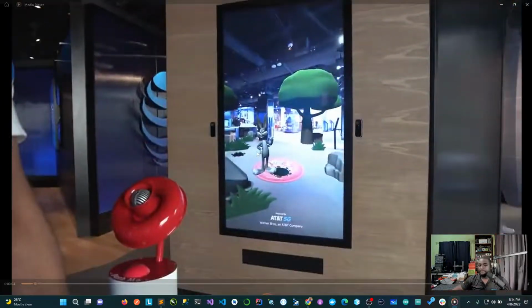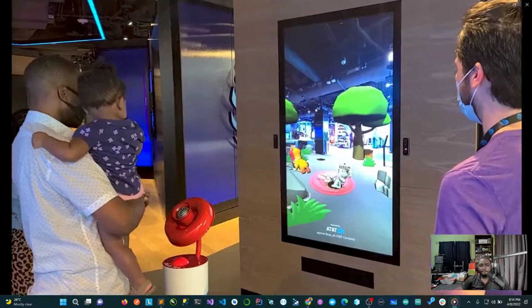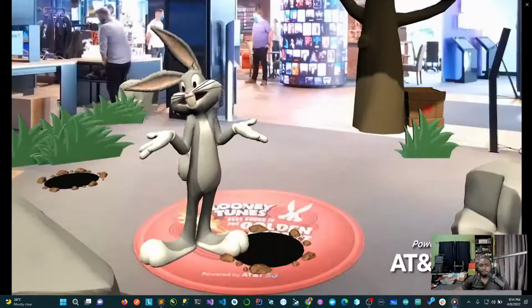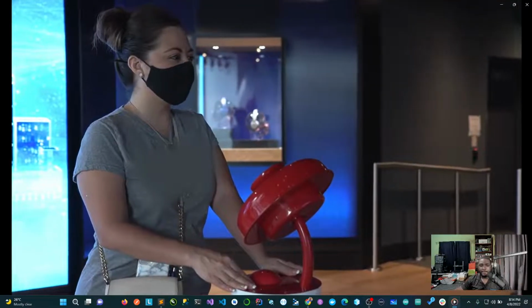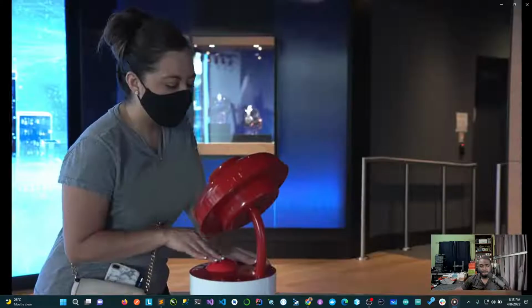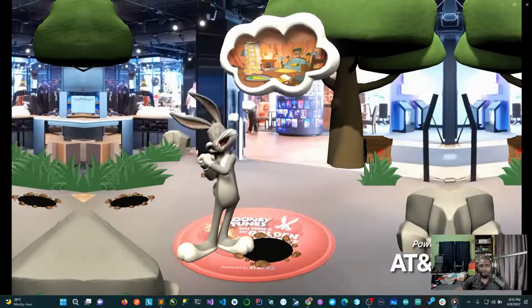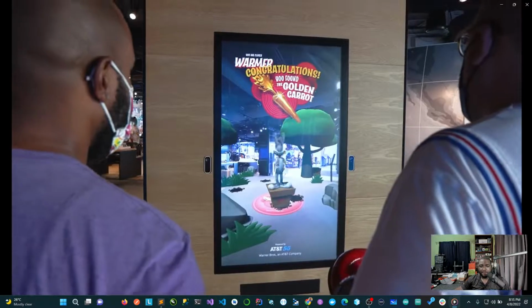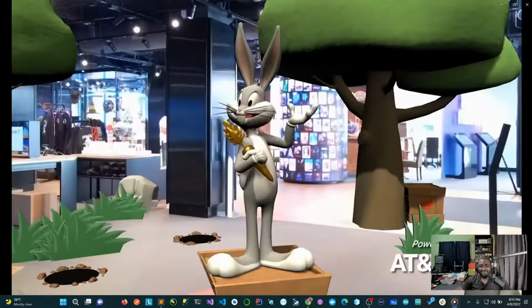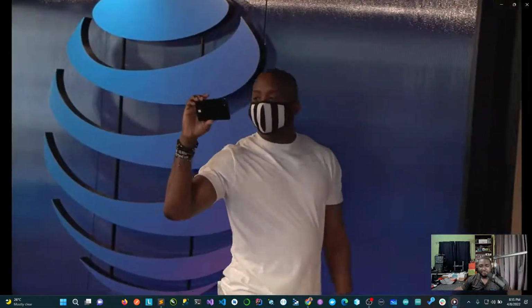Today we've launched a new Looney Tunes 5G experience that is the first of its kind in the AT&T Experience Store in Dallas. I'm looking for a golden carrot. The experience is really fun and playful. Users play a game with an artificially intelligent Bugs Bunny that can interact with them naturally just using their voice. He's in 3D augmented reality. The perfect centerpiece. They can talk to Bugs at the big screen and help him find his golden carrot and then take a selfie with him. Bradley, thanks for helping me finish the best home in the world. Or they can pick up mobile devices which become these magic windows into this universe.